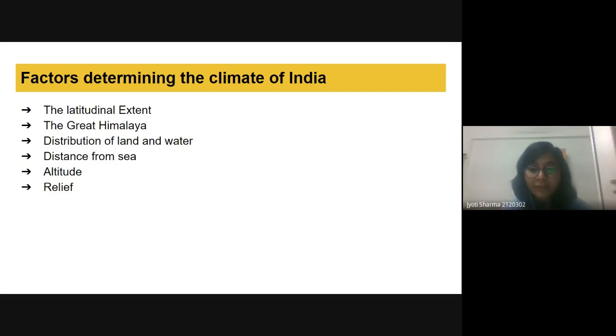And whenever we are near the sea, because the sea has a moderating capacity, we don't have an extreme range of coldness and hotness. Okay, then we have the altitude. As we go up with height, the temperature cools down. And if we talk about the relief, it is just related to the altitude.